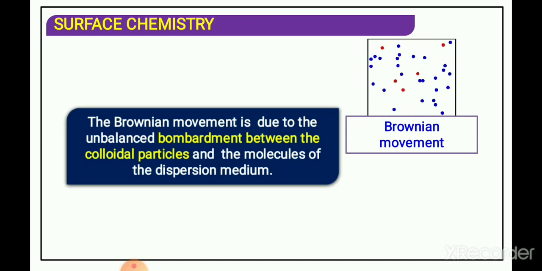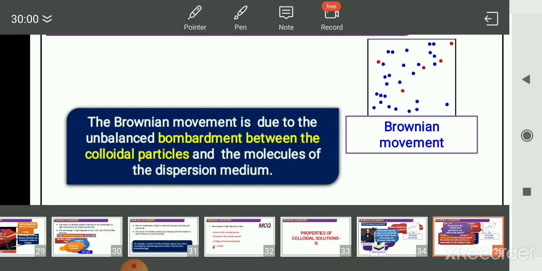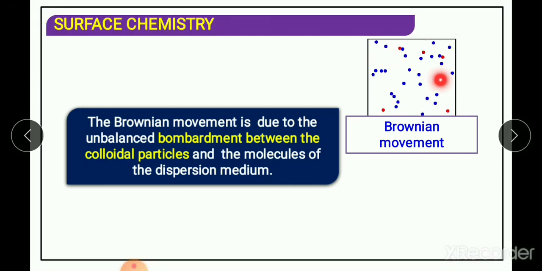Now the next question is, why does Brownian movement take place? Why are they moving continuously in a zigzag path? You can see that no particle is at rest. Their direction changes when they collide with each other or the wall of the container.